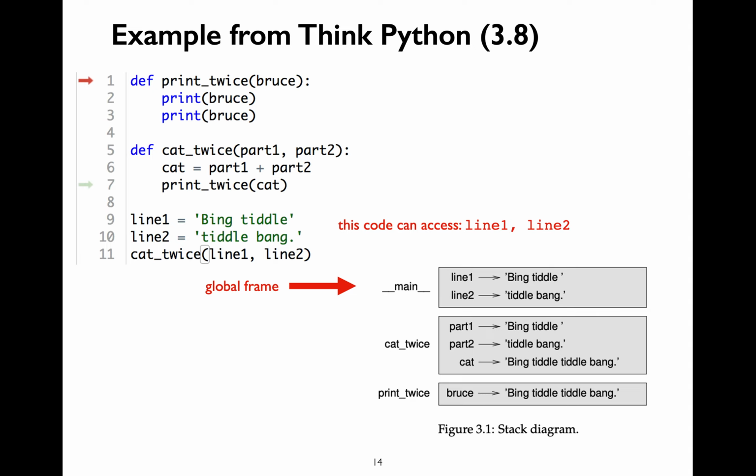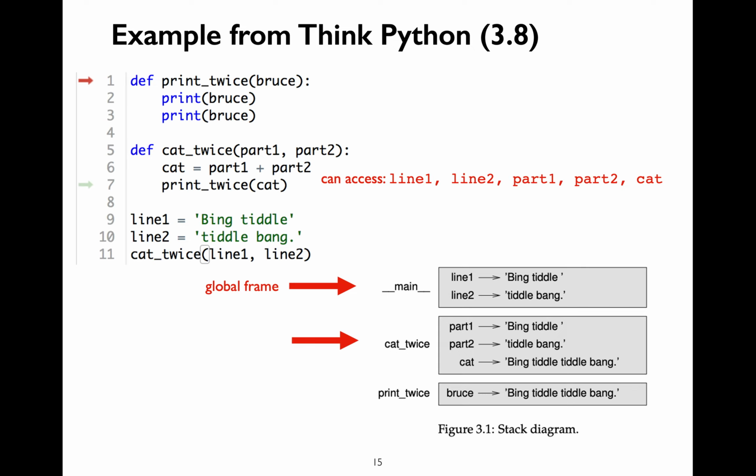Inside the global frame, you can only access the variables line1 and line2. Once you call the cat_twice function, you can access both the global variables, which are line1, line2, and the local variables, which are part1 and part2. Observe that part1 and part2 are parameters.